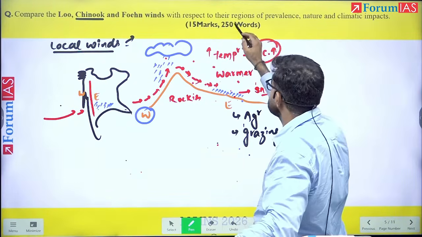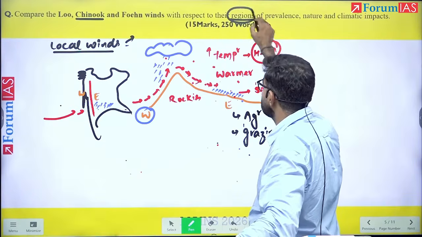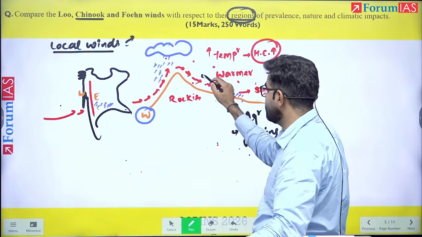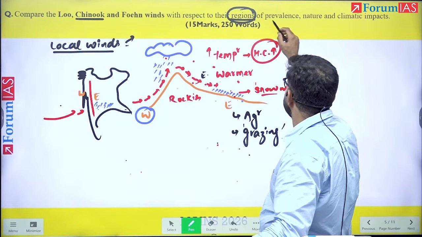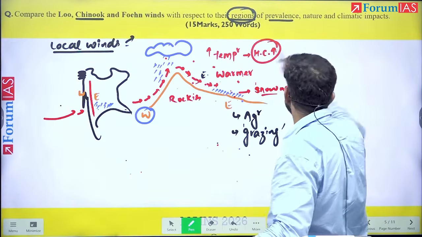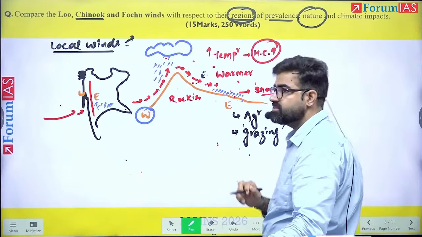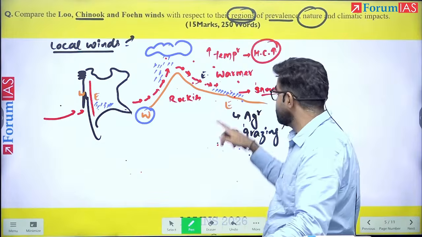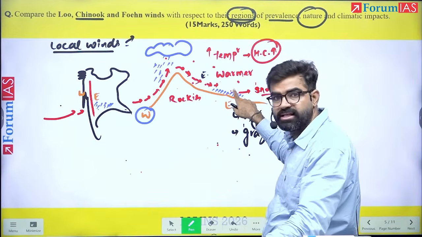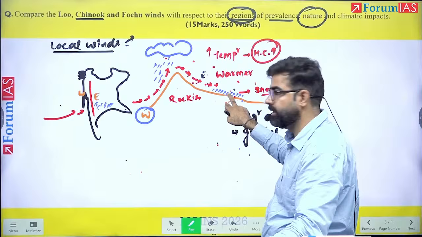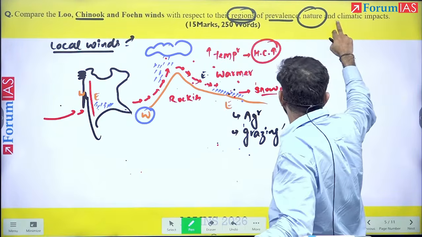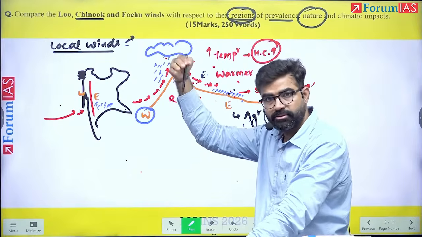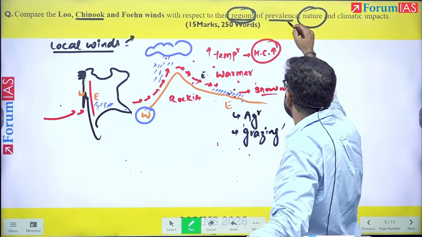Now see here, first their region. So what is this region? This is the eastern side of the Rockies, right? Their prevalence you have explained. The second is its nature. Now what is its nature? Its nature is it is slightly warmer, and this slightly warmer wind is more than sufficient to cause melting here. Then, is it an orographic wind coming from the upper slopes of the mountain? Yes, it is orographic, right?